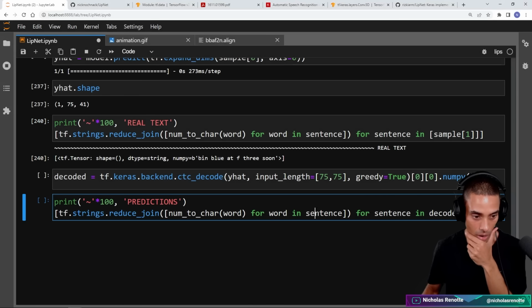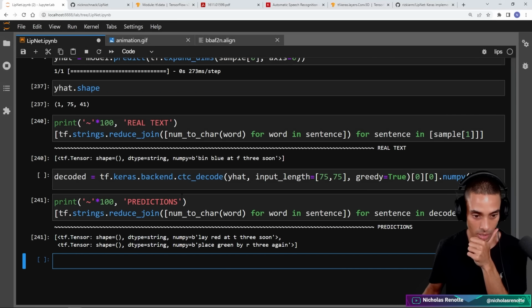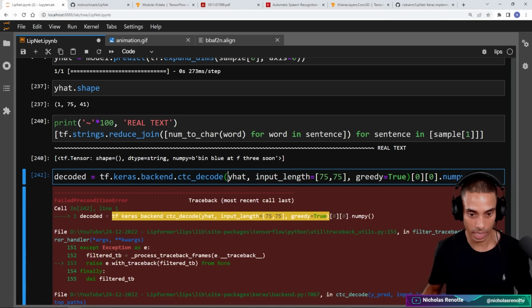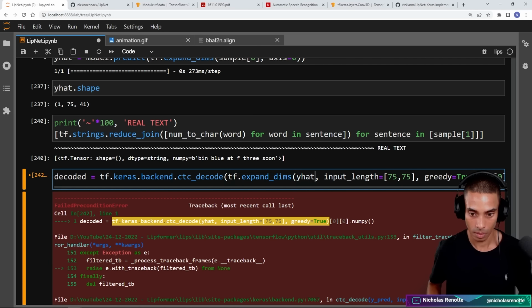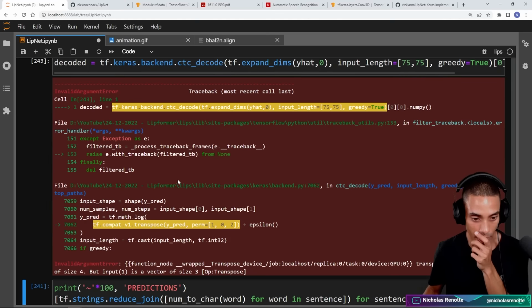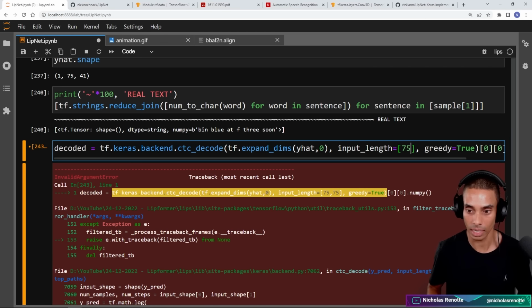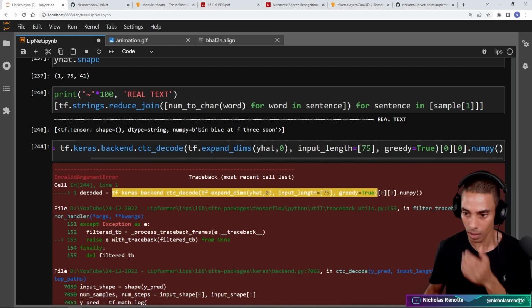And then if we go and make our predictions, we need to go and run it through this first. And I think we need to wrap this in tf.expand_dims, comma 1, comma 0. Nope, no bueno. What's happening? Transpose expects a vector of size 4. This is only going to be 75 over here.